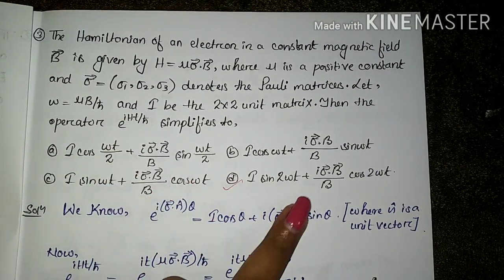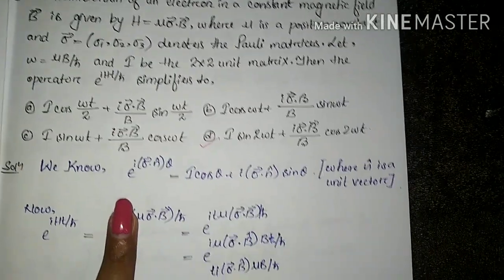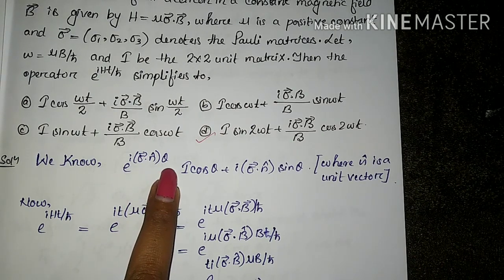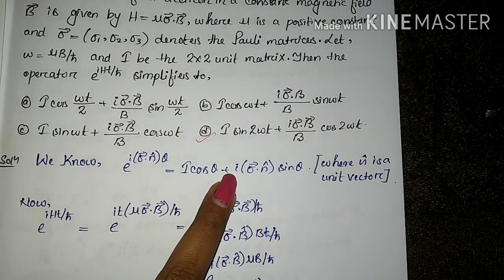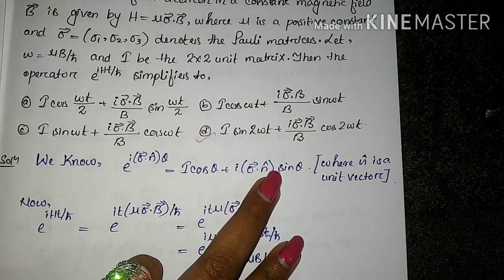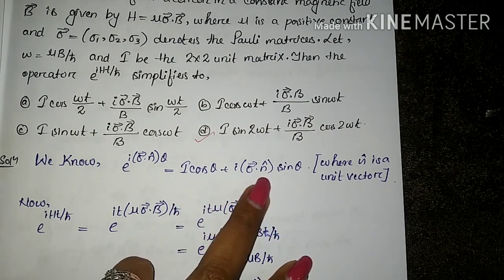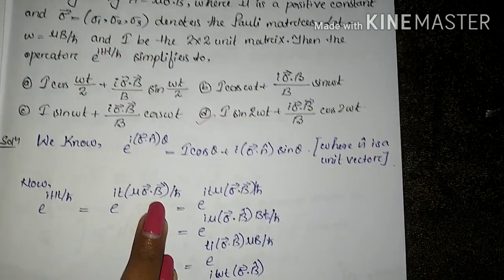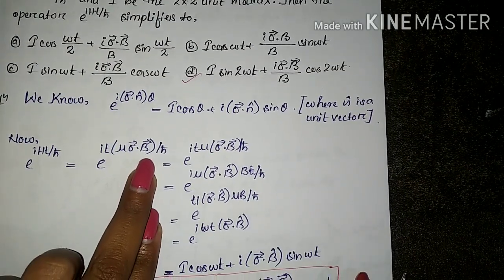So we have 4 options here. We already know that e to the power i sigma dot n cap theta is equal to I cos theta plus i sigma dot n cap sin theta. This is what we know. Here n cap is the unit vector. In our question we have a vector B.